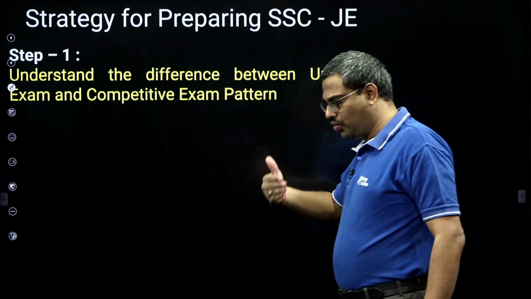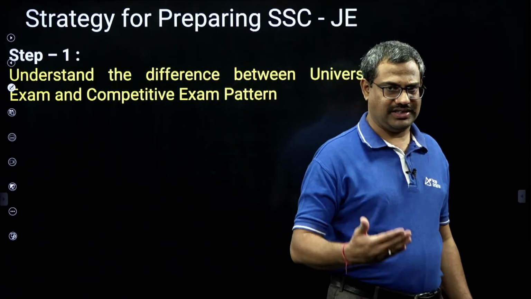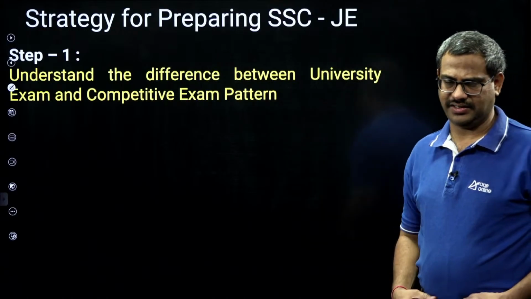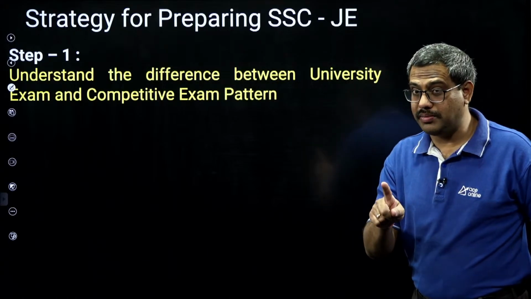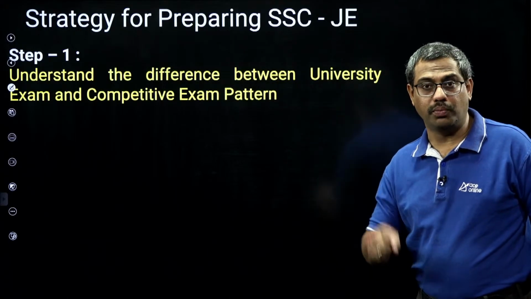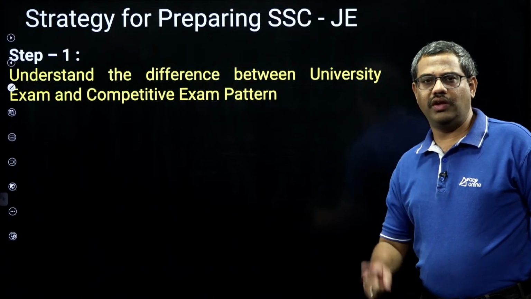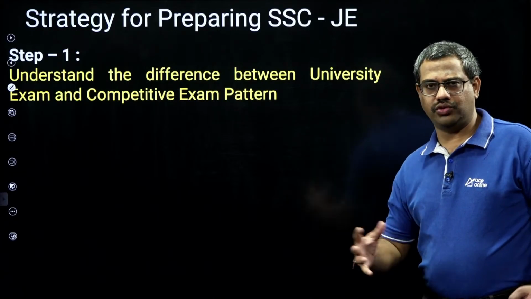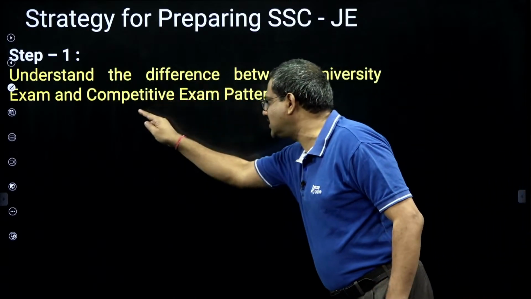University exams are about qualifying you. Okay, university exams are about qualifying. You get 60%, 70%, distinction, first class, second class. But a competitive exam is not just about getting 60, 70%. You have to beat 99% of the competition. Suppose only one post is there out of 100 students, it is about beating 99 students. So understand the difference between university exam and competitive exam.